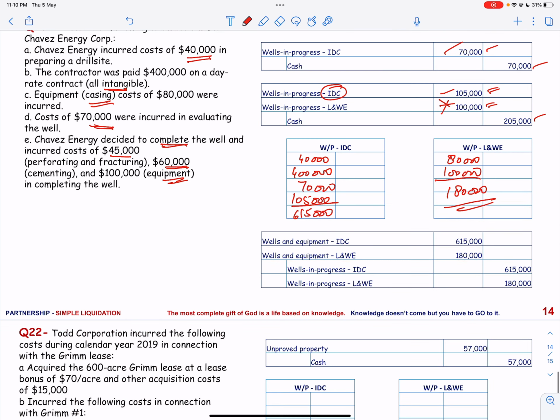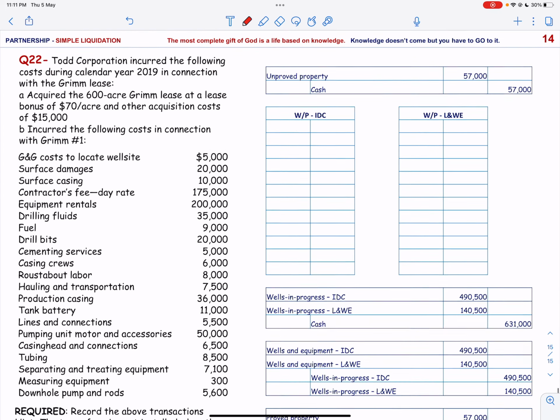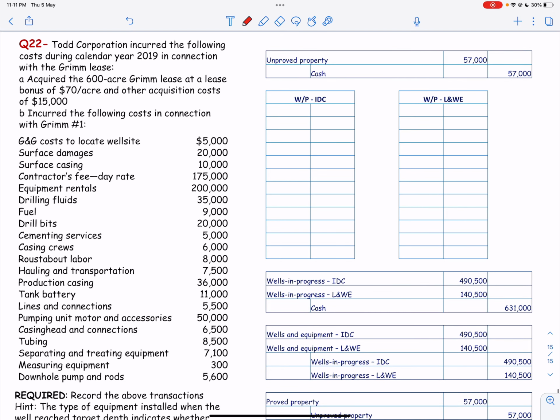So wells in progress, intangible drilling cost and lease and well equipment are closed, and wells and equipment, intangible drilling cost and lease and well equipment are debit. We go to the last exercise in this video, and here you see we have Todd Corporation incurred the following costs during the calendar year 2019 in connection with the Grim lease.